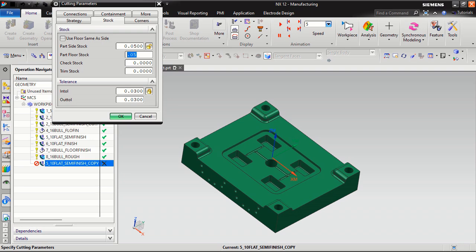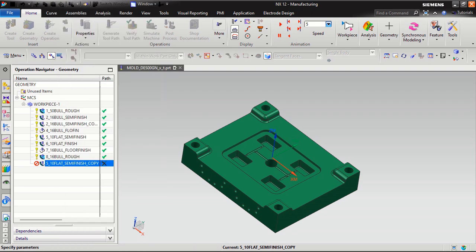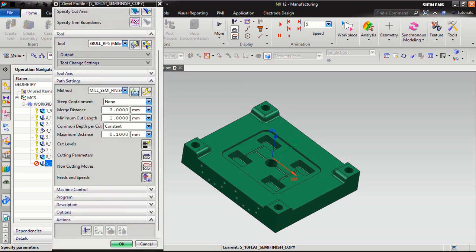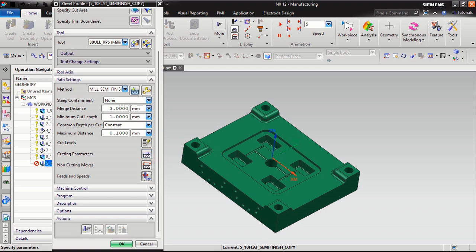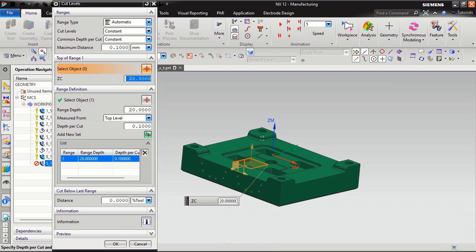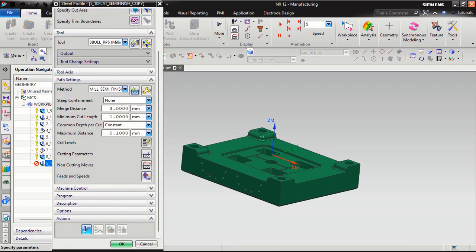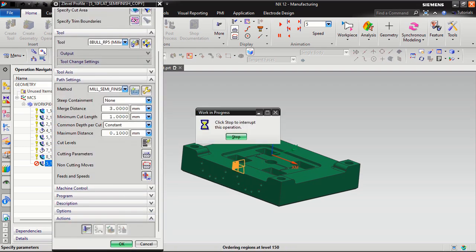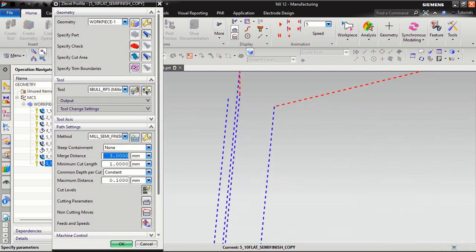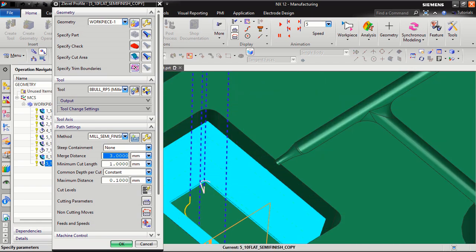I want a feed rate of about 1800, and RPM 3500. 3000, I can use 3000. Okay, calculate. Cut level I will specify. Top level is okay. Good, and I will generate. You can see, this is our semi finishing program.